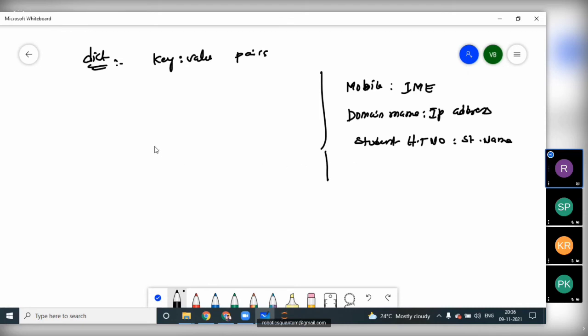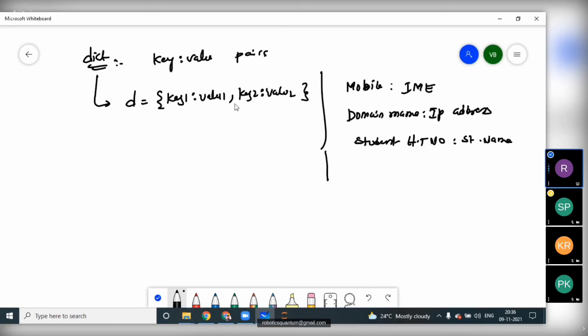When you want to hold the data in a pair of keys and values, there we need the concept of a dictionary. Here the dictionary will be created. A dictionary is created by using curly braces. What I said is key 1 colon value 1, comma, key 2 colon value 2, and so on. We can write any number of pairs, which are enclosed between curly braces only.